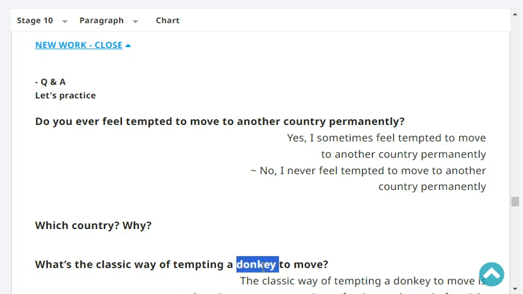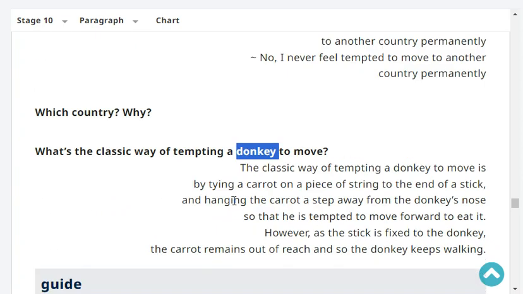I sometimes feel tempted to move to another country permanently. Which country and why? Hawaii. Why? It's so pleasant, the climate all year. That's correct. Oh, you're in Hawaii now. Look at that, you're back. It's Hawaii. Yes. Okay. Next, what's the classic way of tempting a donkey to move?